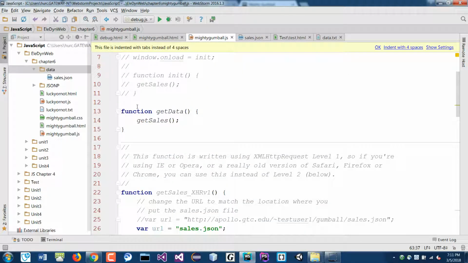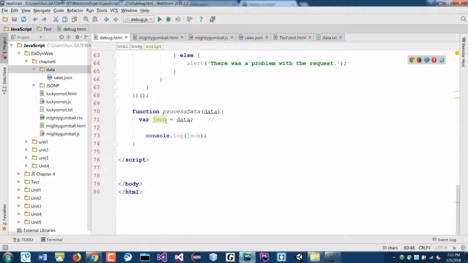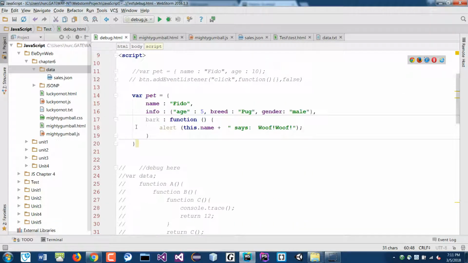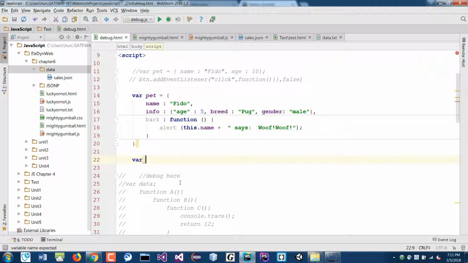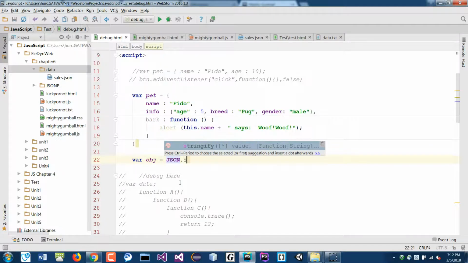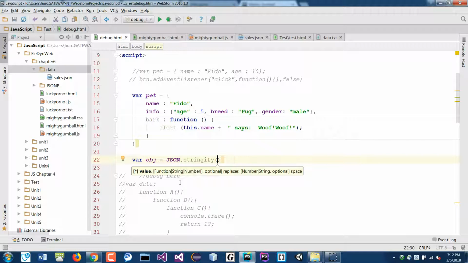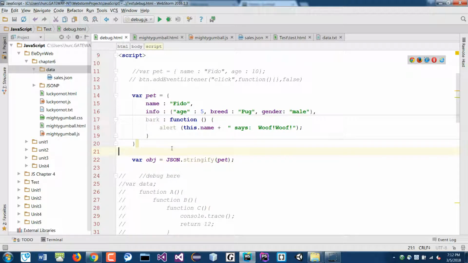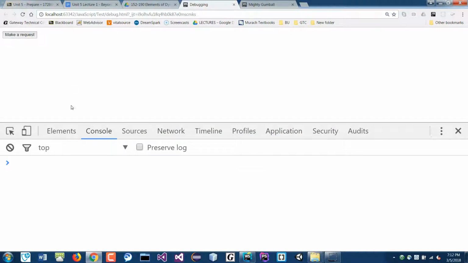So I would do an object like we did with the pet, like this. This is the object, and then now I can go ahead and do var obj is JSON.stringify the pet, right? If you do that, now instead of the pet object, I change it to all strings. And if you run that, see what it looks like. So here it is. Make the request.